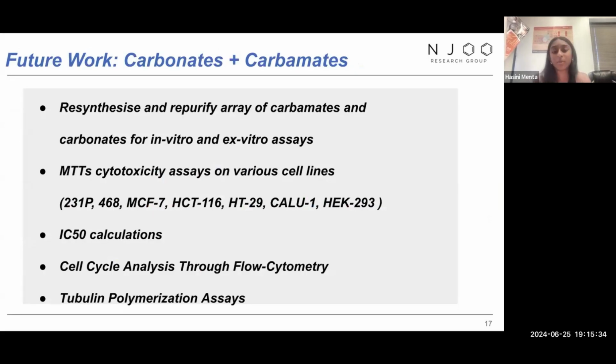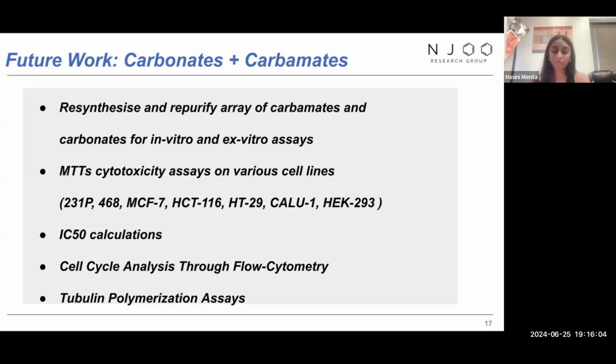Now, in relation to our carbonate and carbamate project, we do have a lot of future work that we will be continuing over the next couple months. We will start by resynthesizing and repurifying any of our carbamates and carbonates for our in vitro and ex vivo assays. With our 24 analogs that we do have, we need to test for purity through NMR, and based on results, we will determine which compounds we need to resynthesize and which we need to repurify in preparation for these assays.